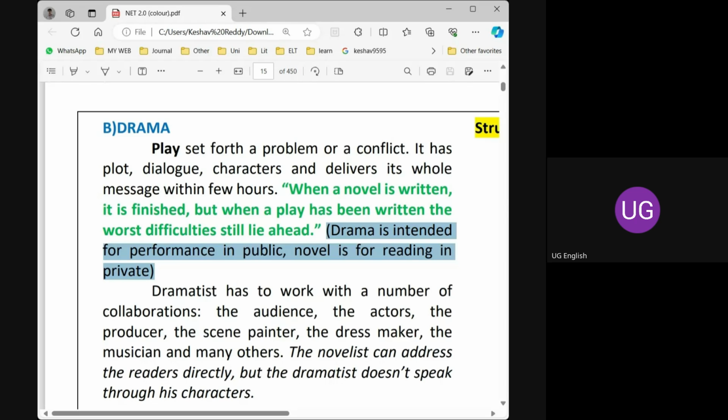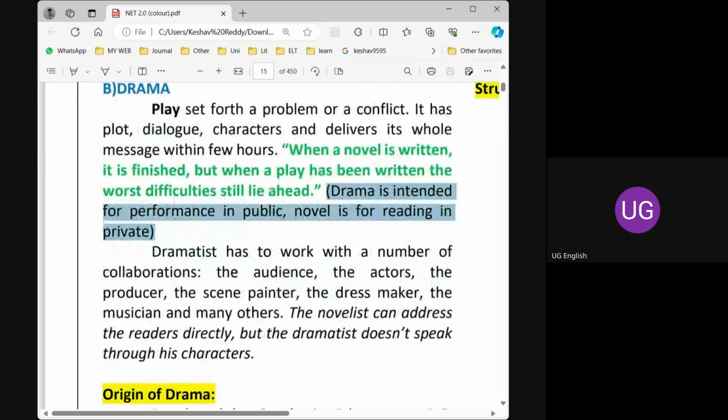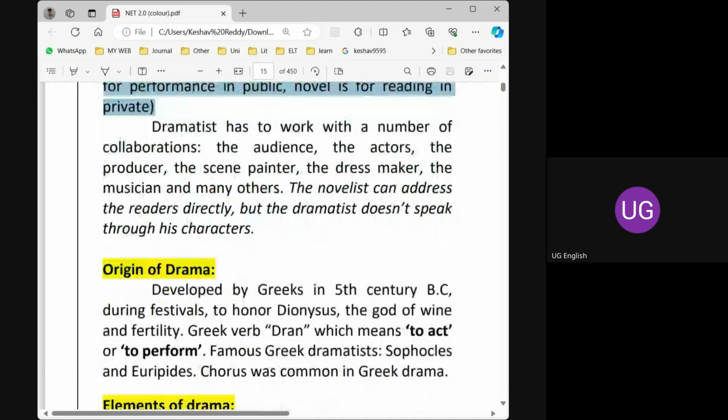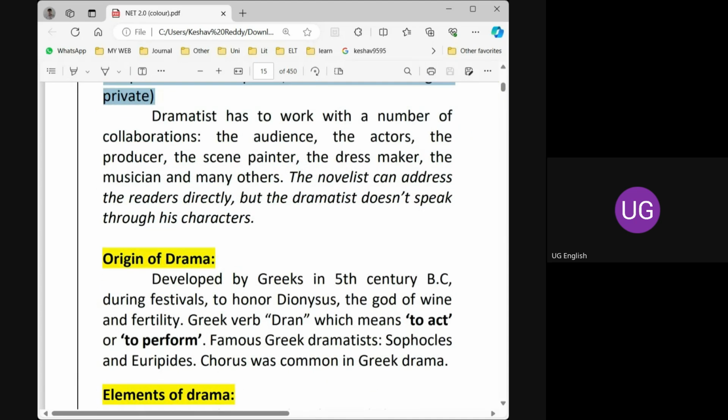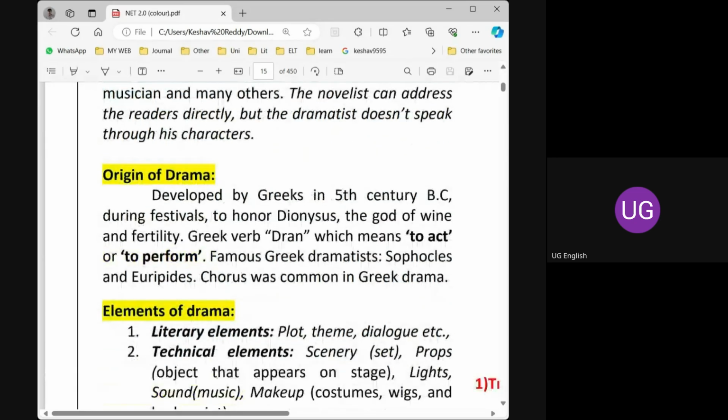Everything is given in detail in the stage directions itself. So it is a very complex task of writing dramas. It is a mix of dialogue, verse and prose, which we discussed in the previous class. The dramatist speaks through the characters, whereas the novelist speaks directly to the readers. That is very important.